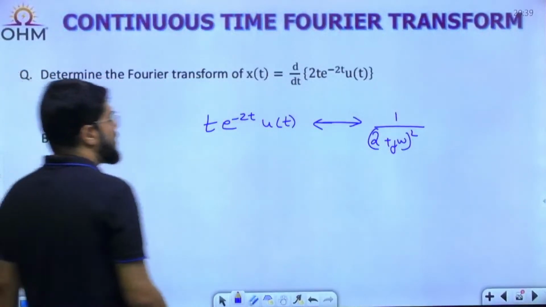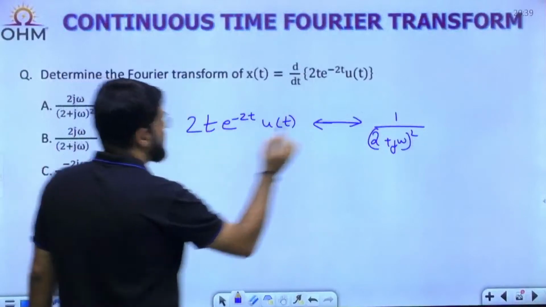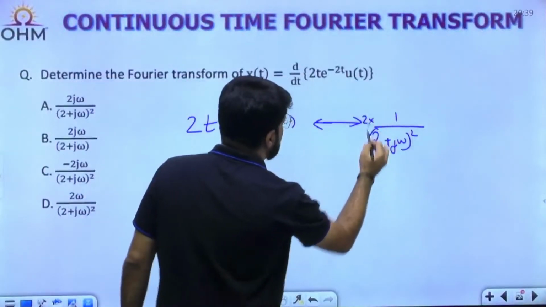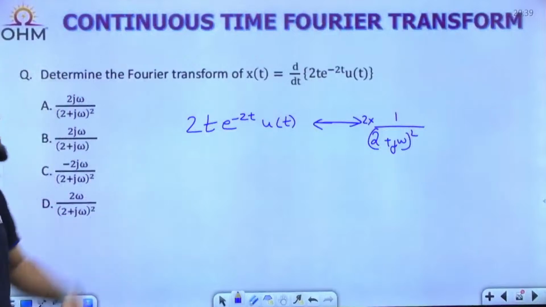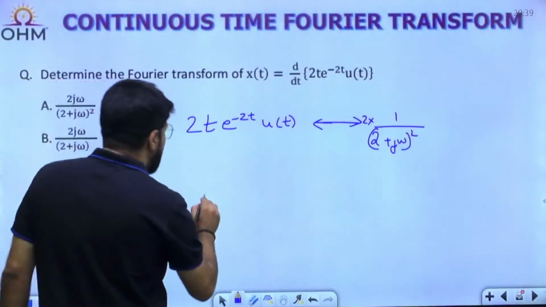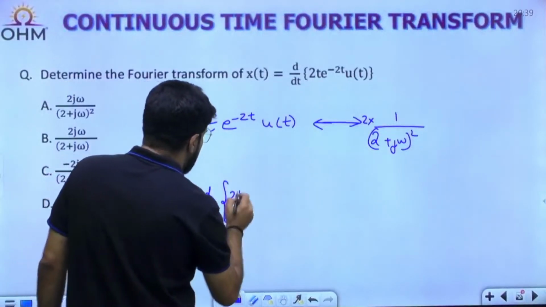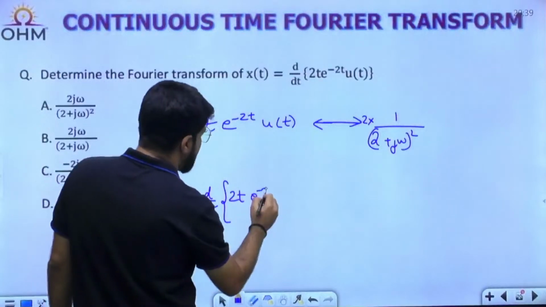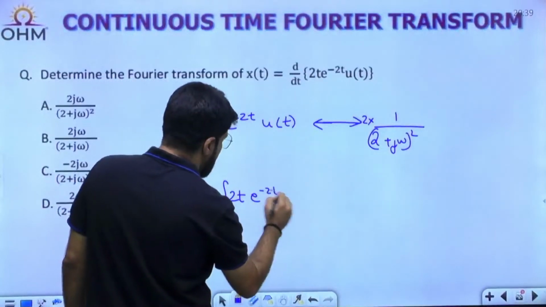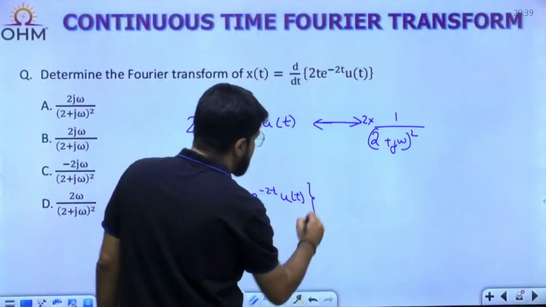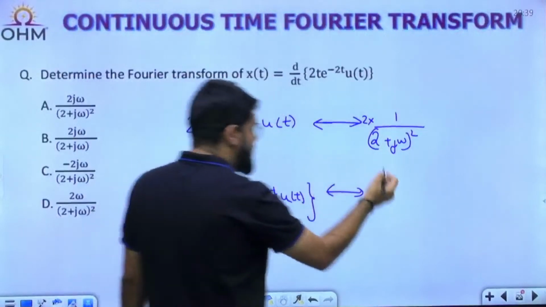Now, since we have 2, I'll multiply by 2 on both sides. But next is the differentiation of this. So what is the derivative property? Very simple. If you take the derivative of the signal, d/dt of 2t e^(-2t) u(t), the Fourier transform is multiplied by simply jω.